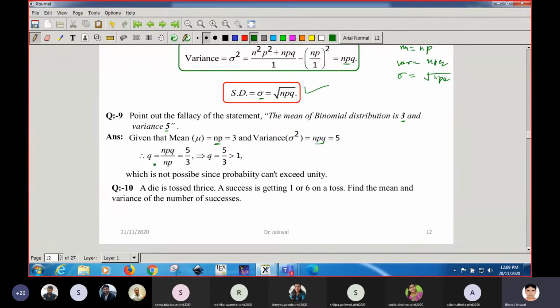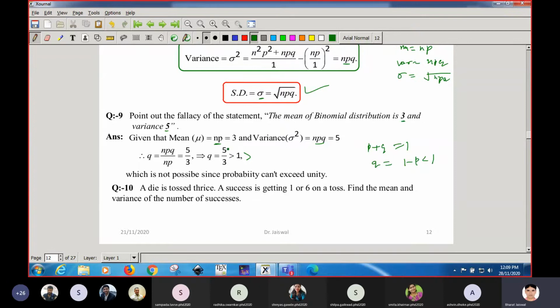So what about q? If you divide npq by np, you will get q. npq is 5 and np is 3, so q equals 5 by 3, which is greater than 1. And you know that the probability is always less than 1, not greater than 1.